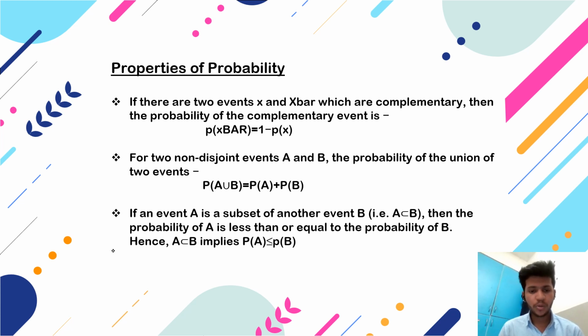Number 2. For two non-disjoint events A and B, the probability of the union of two events is P of A union B equal to P of A plus P of B. Number 3. If an event A is a subset of another event B, that is A is a subset of B, then the probability of A is less than or equal to the probability of B. Hence, A subset of B implies P of A is less than or equal to P of B.